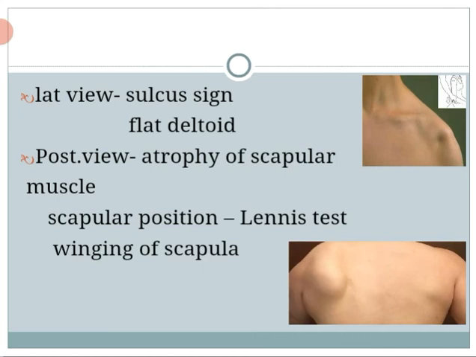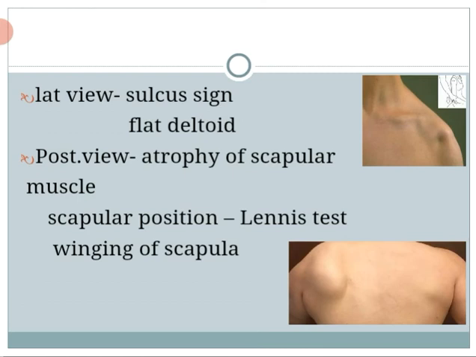In posterior view we can see atrophy of the scapular muscles, or winging of the scapula. In this picture you can see the winging of the scapula. Winging of the scapula has some types: in classical winging, the medial border is elevated; in rotatory winging, the inferior angle is elevated; in dynamic winging, winging occurs with movement. And Sprengel deformity is congenital. So if the person has this type of problem, you can ask whether it is congenital or acquired.